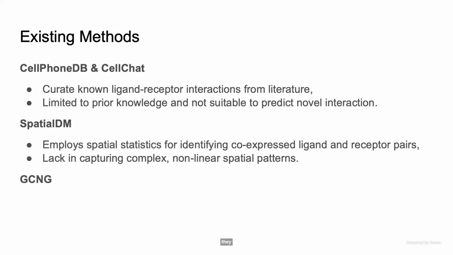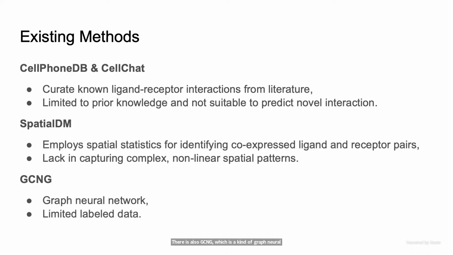Last but not least, there's also GCNG, which is a kind of graph neural network that's trying to solve the problem. However, even though there are around 20,000 protein-coding genes, there are only hundreds of ligand and receptor genes encoding the ligand-receptor pairs. And this only includes about 1,000 to 2,000 true interactions.